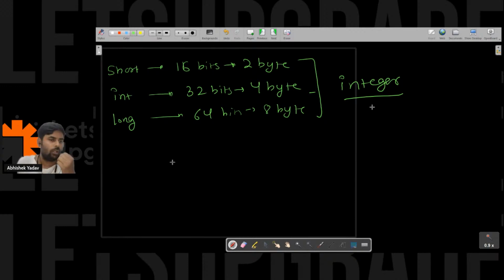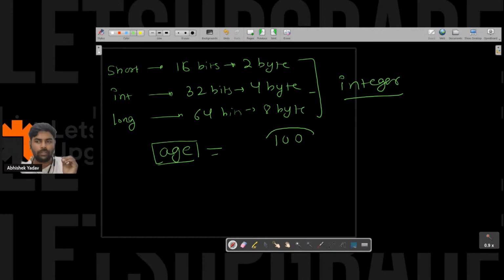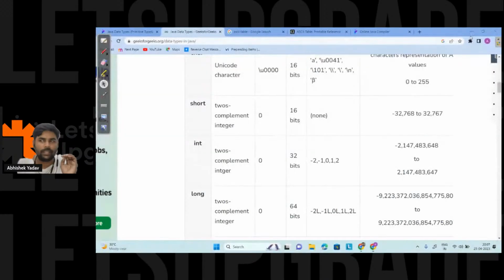Tell me one thing. Let's assume you have to store the age. The age can never go beyond 100 or 200. Okay, let's assume you can live up to 200, so it will never go beyond 200. So here the range is very low, the range is very small.